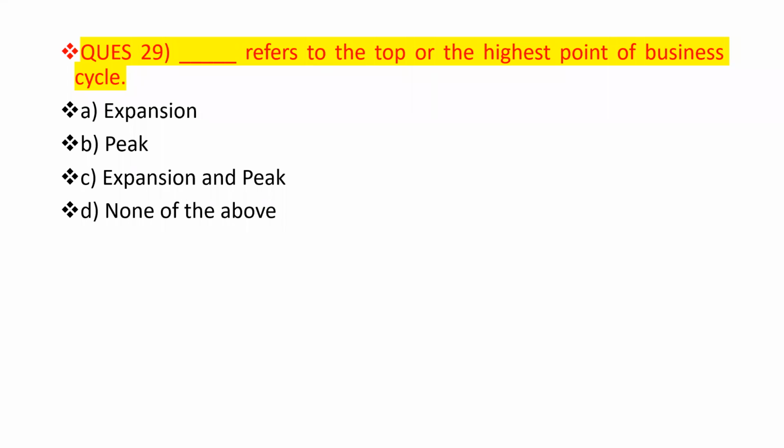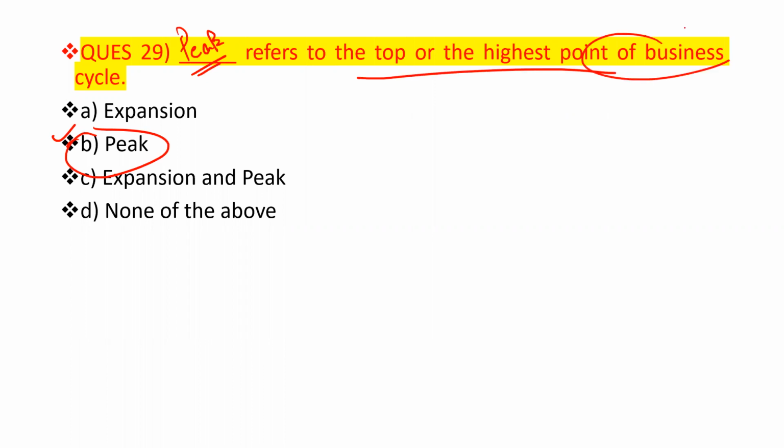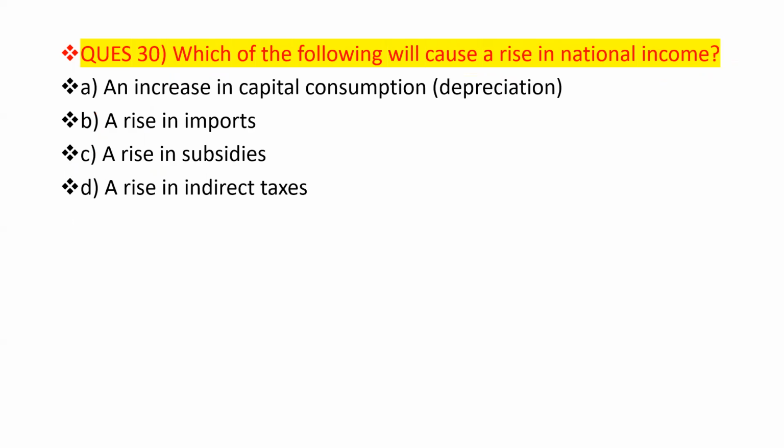Clear? So the correct answer is option B, that is peak. Basically peak refers to the top or the highest point of the business cycle. Now move to the next question, question number 30.